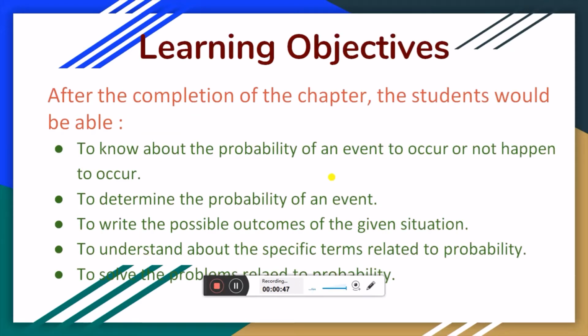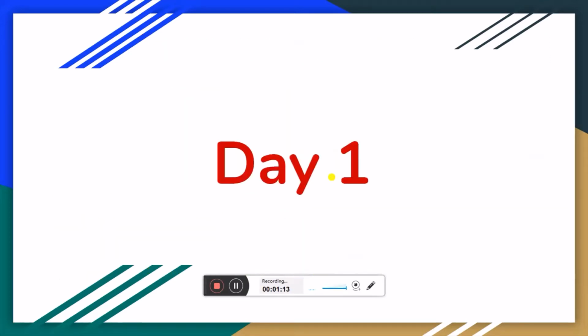The learning objectives are, after the completion of the chapter, the students would be able, first of all, to know about the probability of an event to occur or not to occur. The second one is to determine the probability of an event. Next is to write the possible outcomes of the given situation. The next one is to understand the specific terms related to probability. And the last one is to solve the problems related to probability.